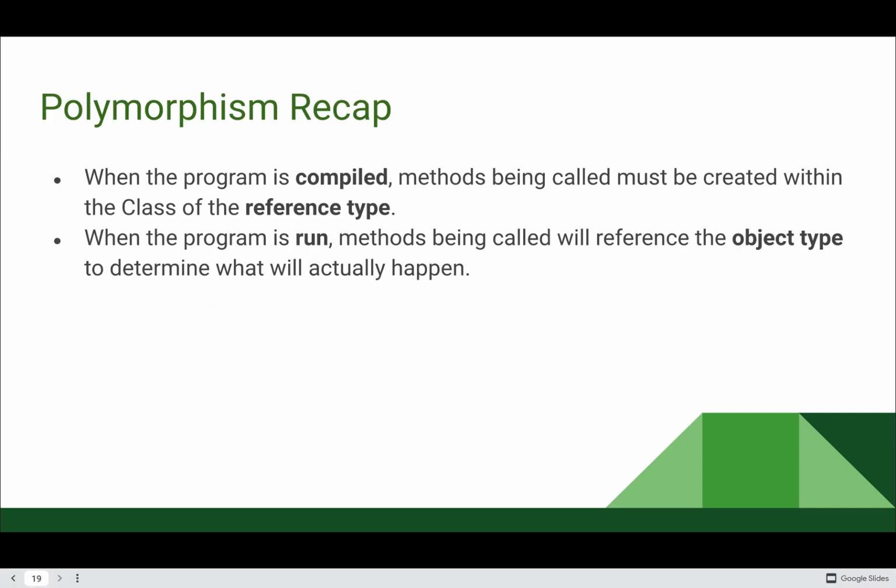So, recap of what we've talked about today. When we compile the program, the methods being called in your code must be created within the class of the reference type. Otherwise, the code will not compile. And then when our program is run, methods being called are going to look at the object type to determine what actually is going to happen. If the method is defined in the class of the object type, that version of the method will be called. If it's not present there, it's going to look in the superclass and find it there instead.